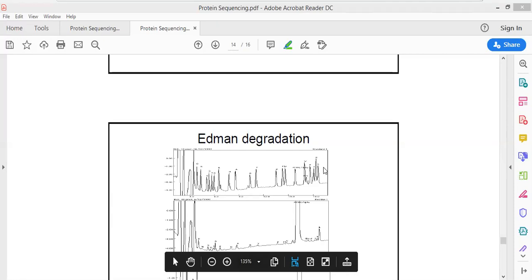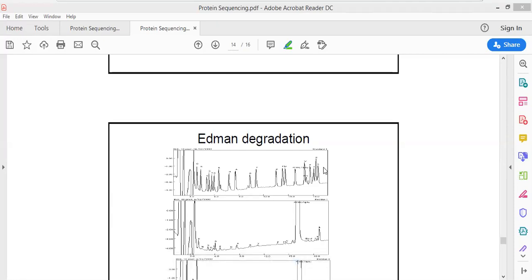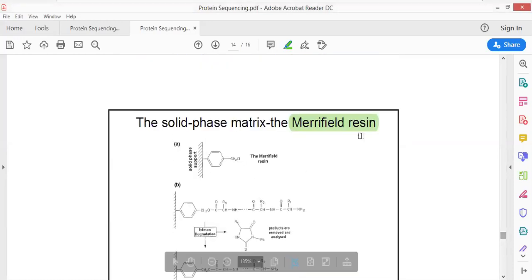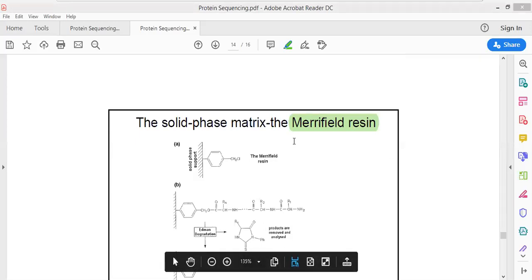What is the chemical nature of resin? What is the best method of sequencing? Everybody knows that the Edman degradation method is the best method of sequencing. But now the modified Edman degradation method, referred to as the Merrifield resin assisted Edman degradation method, became the best method for sequencing. I'm writing this out so that you can understand.